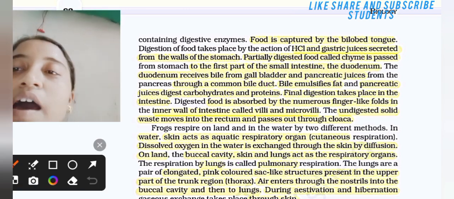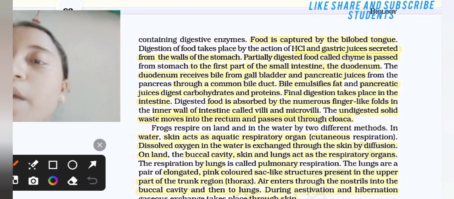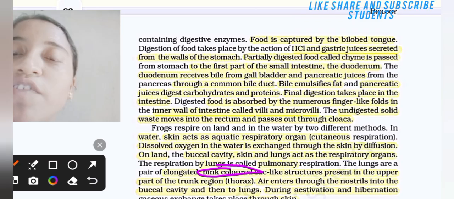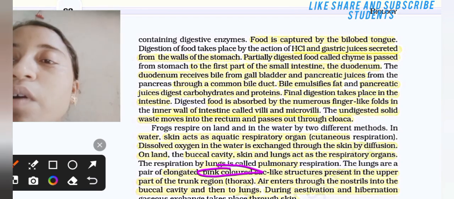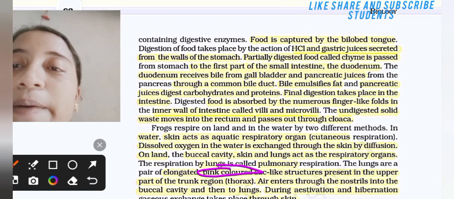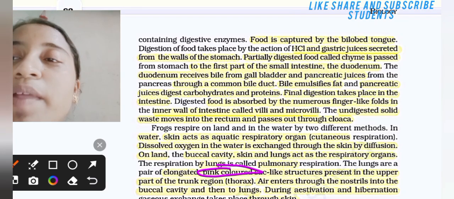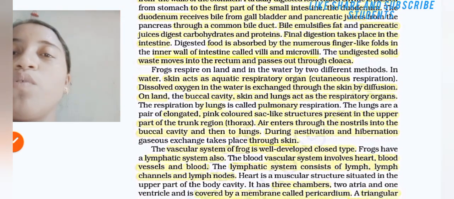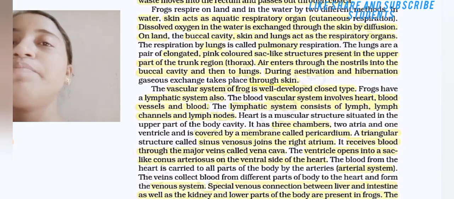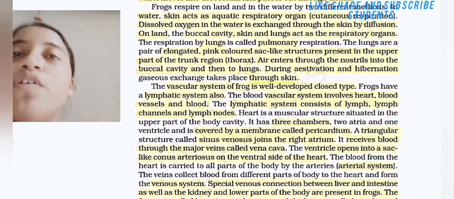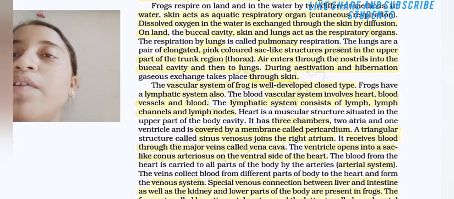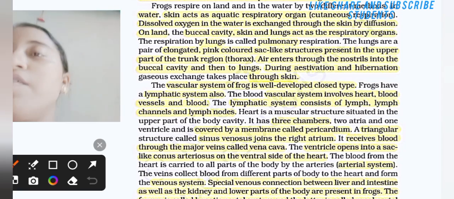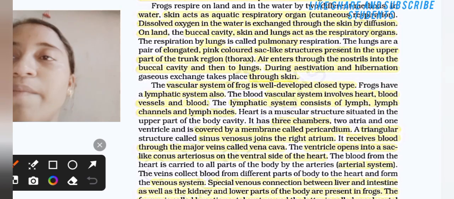The lungs are a pair of elongated, pink colored sacs. Which color? Pink colored sac-like structures present in the upper part of the trunk region, that is the thorax. Air enters through the nostril into the buccal cavity and then to the lungs. During aestivation and hibernation, gaseous exchange takes place through the skin.